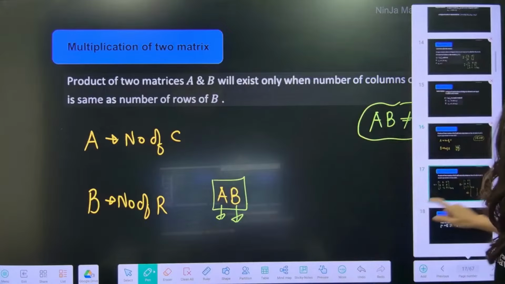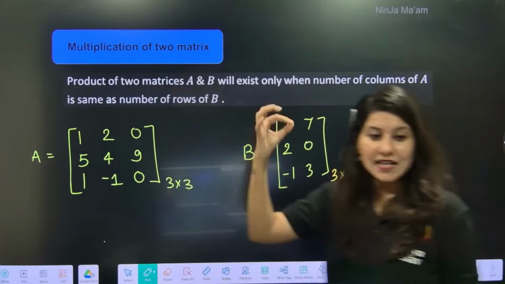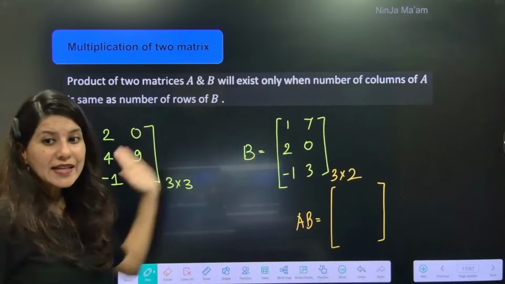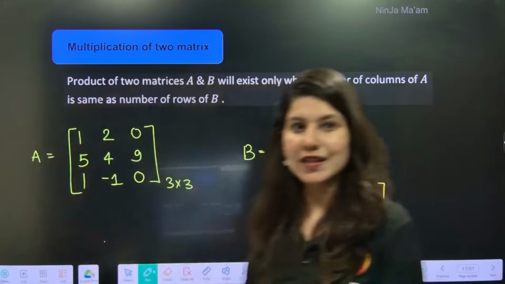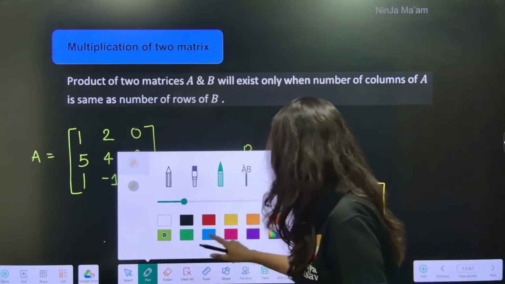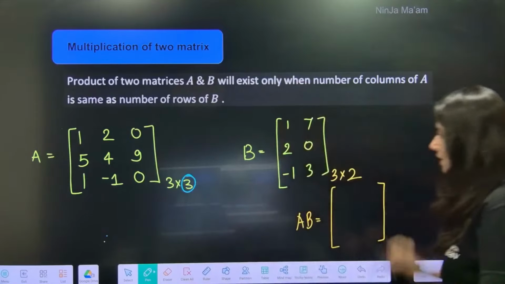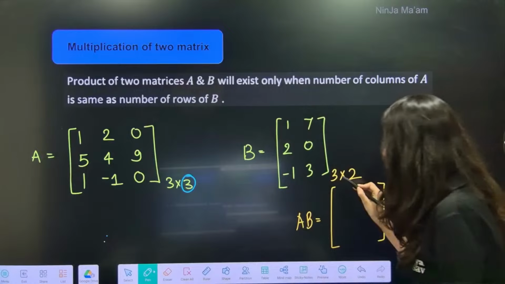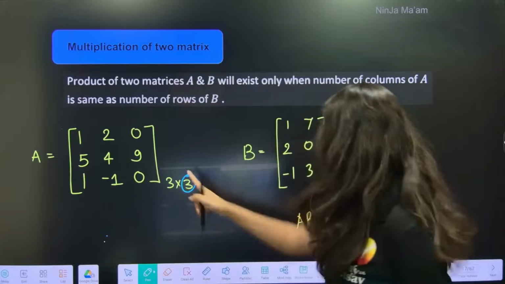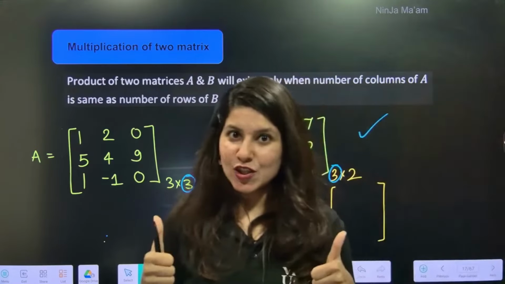Now please tell me that if it is your A matrix and this is your B matrix, whether the multiplication AB is possible or not. So ma'am, AB is possible if number of columns of first matrix is equal to number of rows of second matrix. Both are equal. So yes, matrix multiplication is possible.